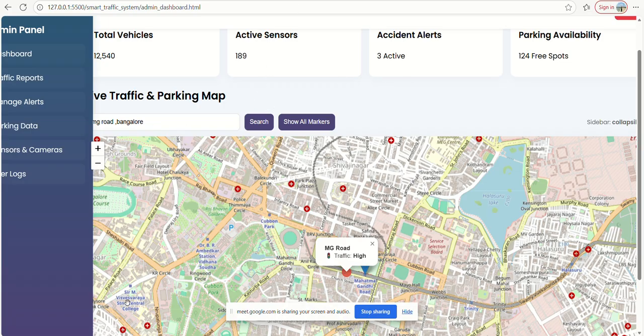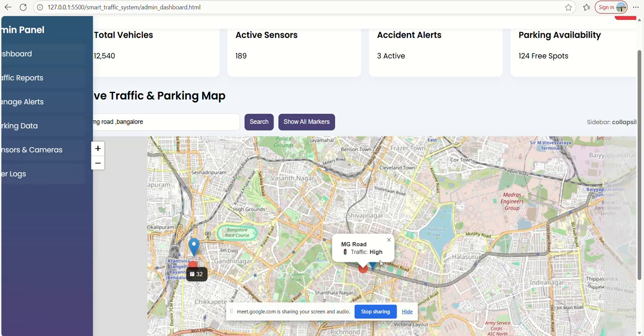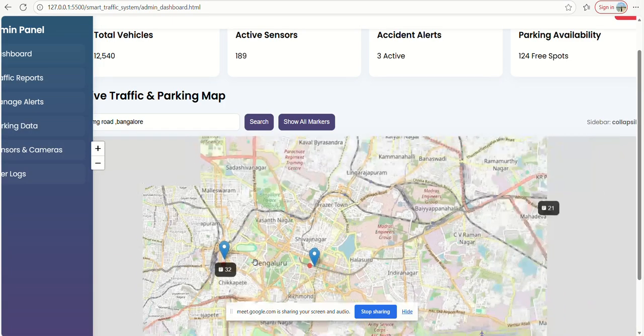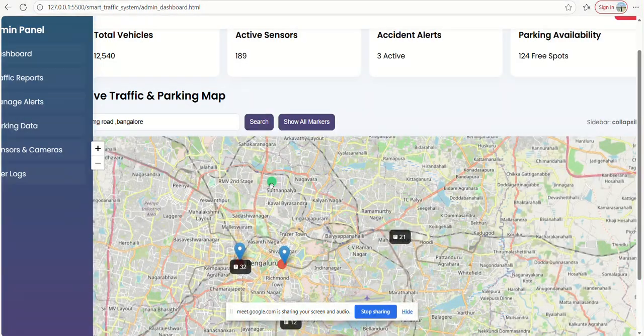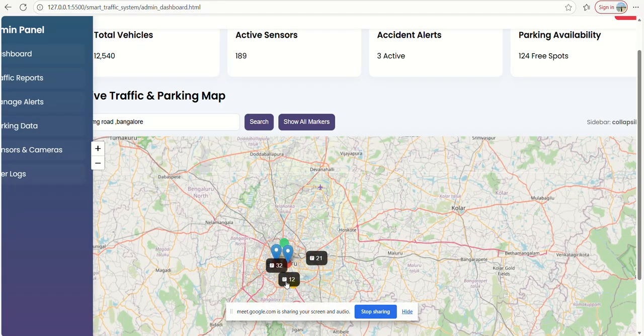This is our overall website. Show all markers. This just shows the markers of particular areas, as mentioned here. See, here we have Forum Mall parking with 12 spots, so 12 vehicles can be parked over there. And Phoenix Mall has 21 spaces where they can also park.